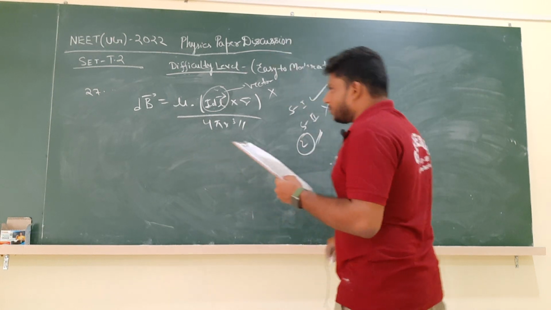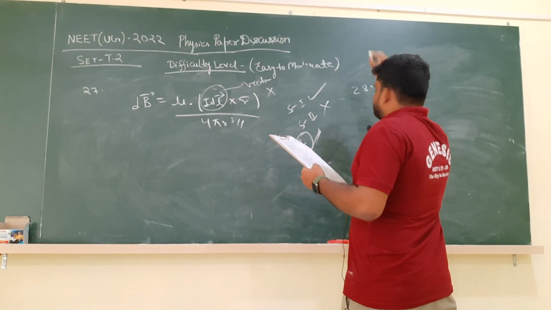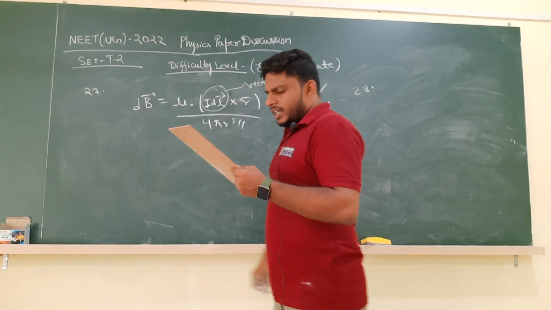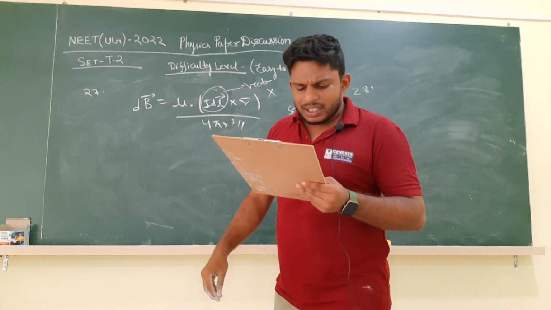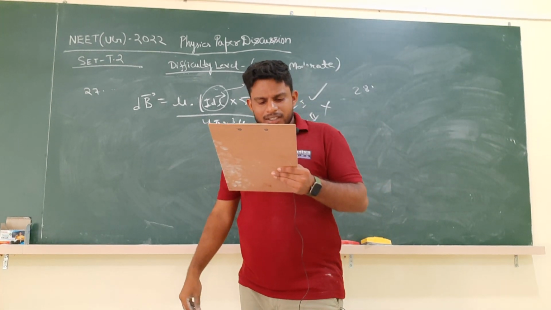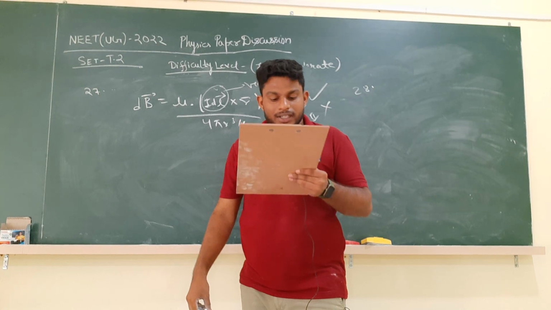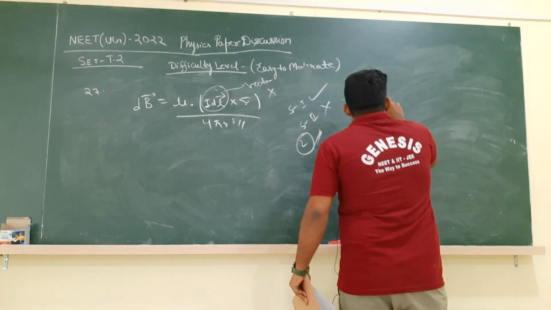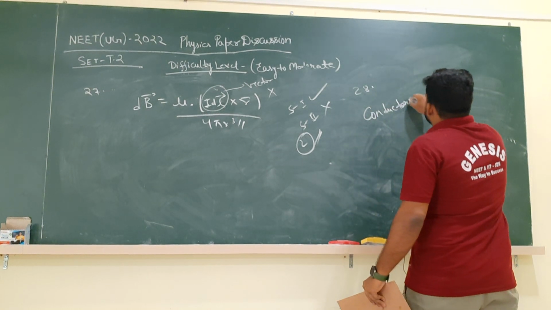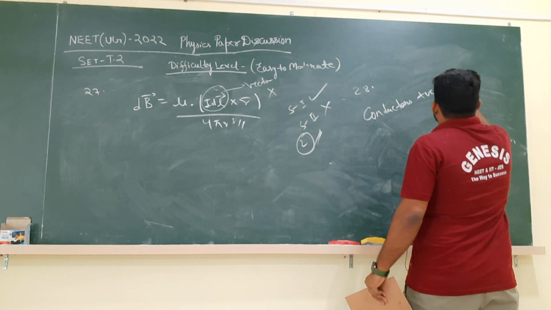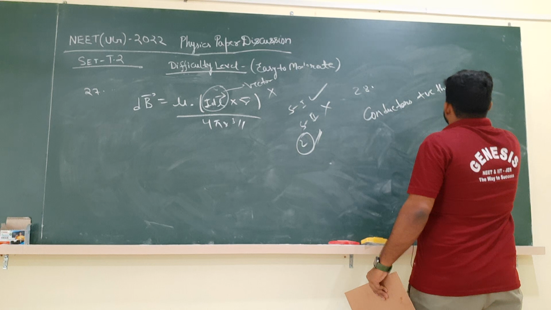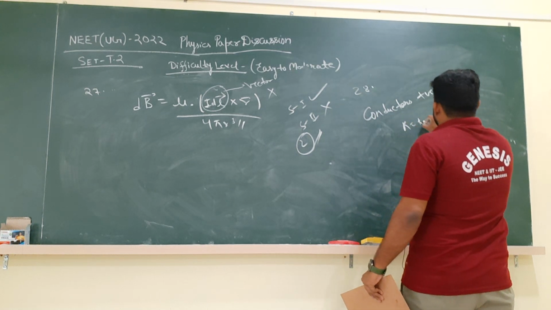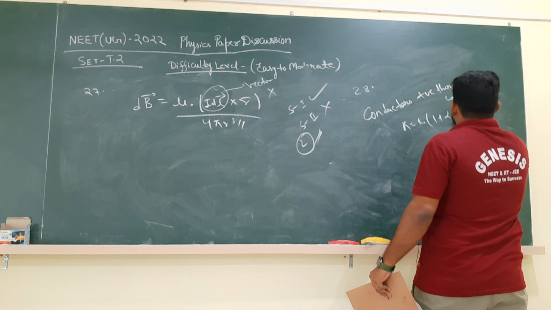Okay. Now question number 28. In question number 28 they are saying that as the temperature increases, the electrical resistance decreases, and they are asking about conductors and semiconductors. We know that conductors have a positive thermal coefficient. So R is equal to R naught into (1 plus alpha delta T).